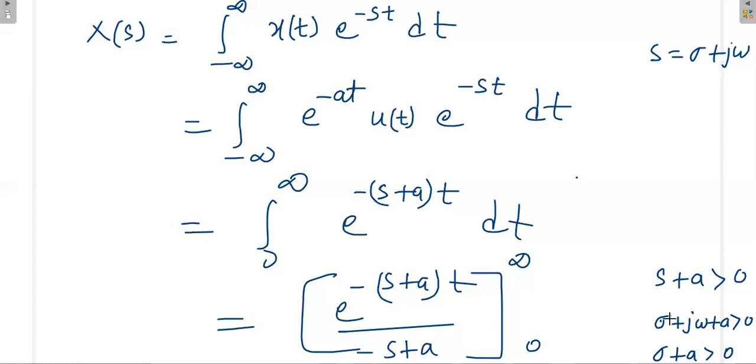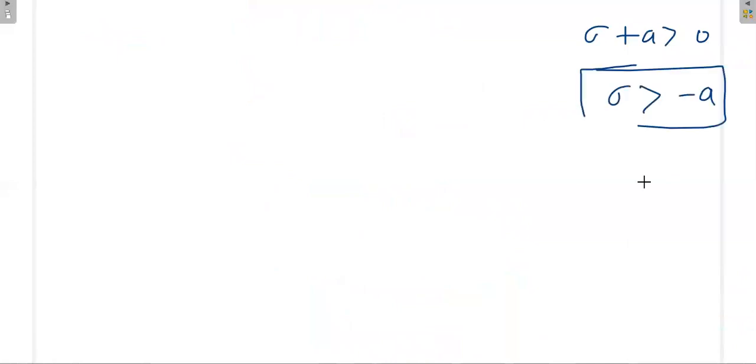The term sigma plus a will make a problem, so we have to satisfy the real part. That means sigma plus a should be greater than 0, so sigma is greater than minus a.